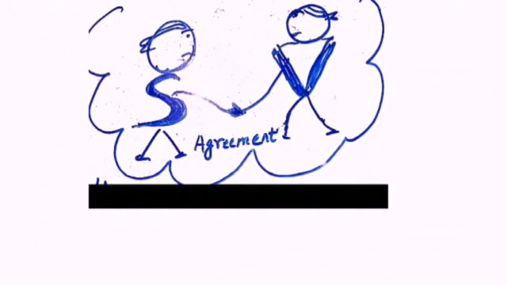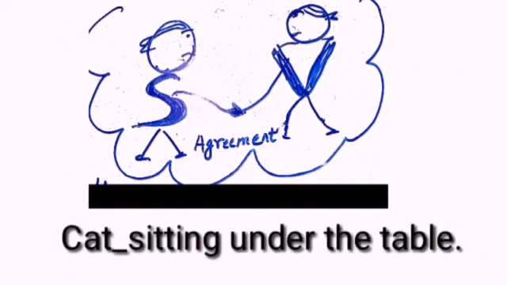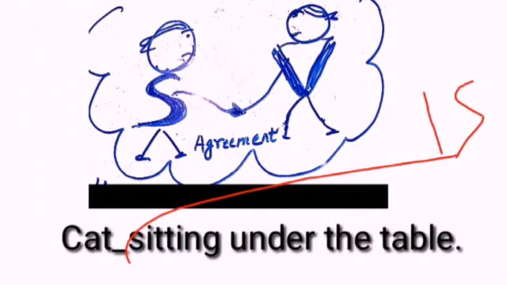For example, cat dash sitting under the table. Here cat is a singular subject, so the following verb should also be singular. So here the answer will be is. Cat is sitting under the table.